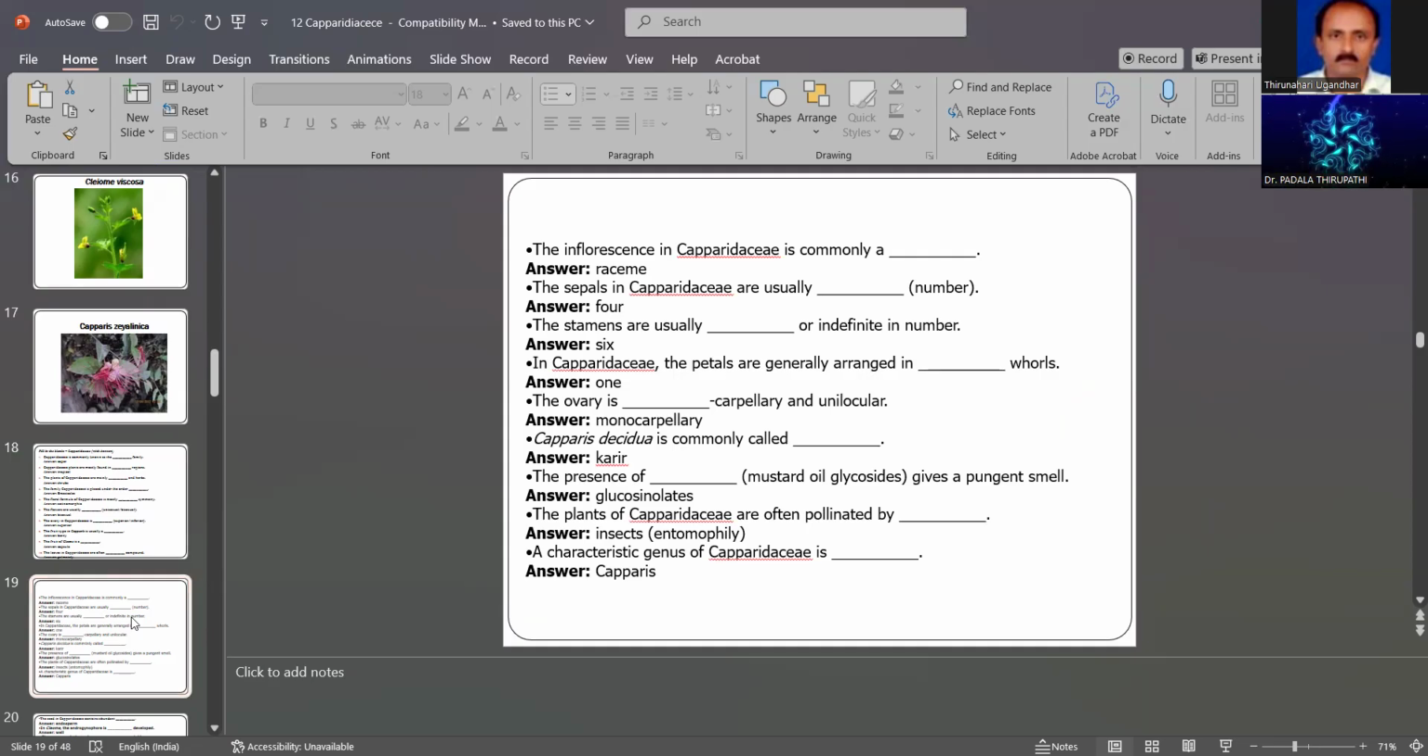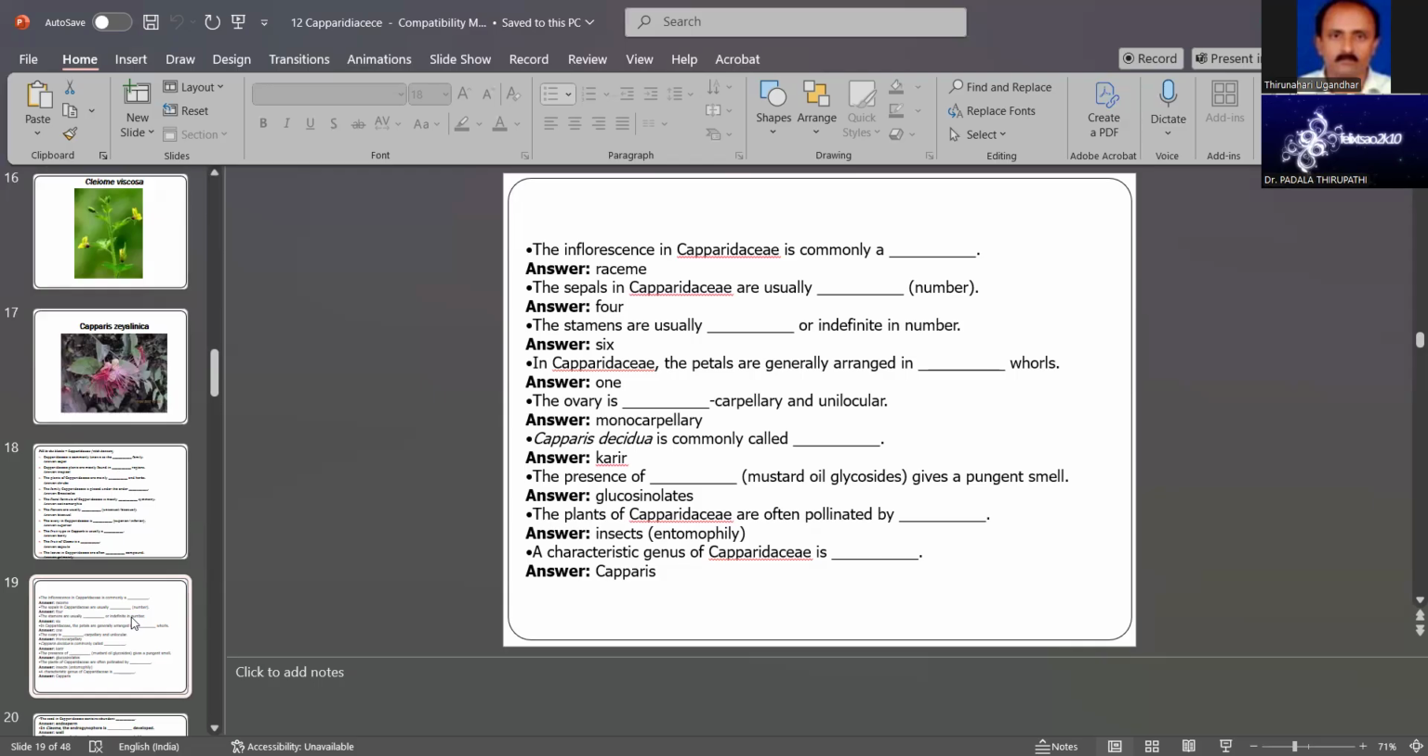The inflorescence in Capparidaceae is commonly a raceme. The sepals of Capparidaceae are usually 4, with a minimum of 4 and a maximum of 8. Then the stamens are usually 6 or more, an indefinite number, which is a major character feature of the Capparidaceae family.